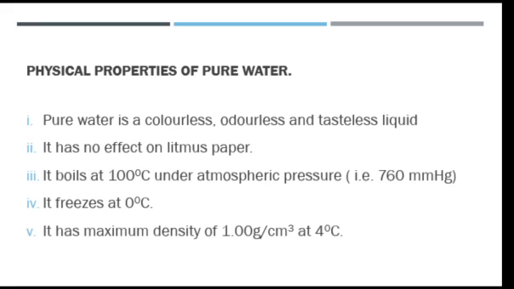Water has maximum density of 1.0 grams per cubic centimeter at 4 degrees Celsius. Also, we need to know that water has minimum volume at this temperature, which is 4 degrees Celsius, and this is one of the unique features of water. It's only water as a liquid that behaves in this way.